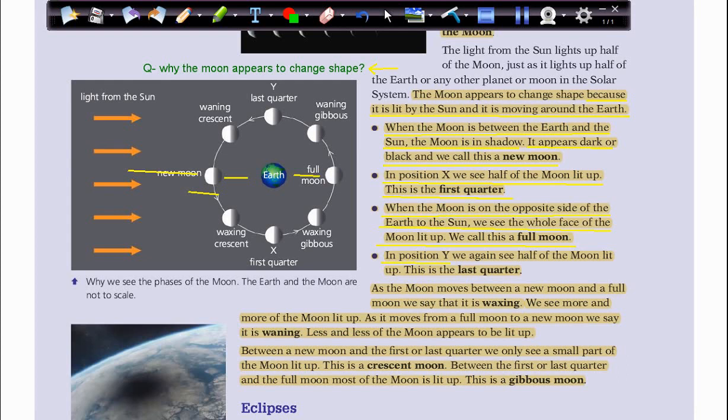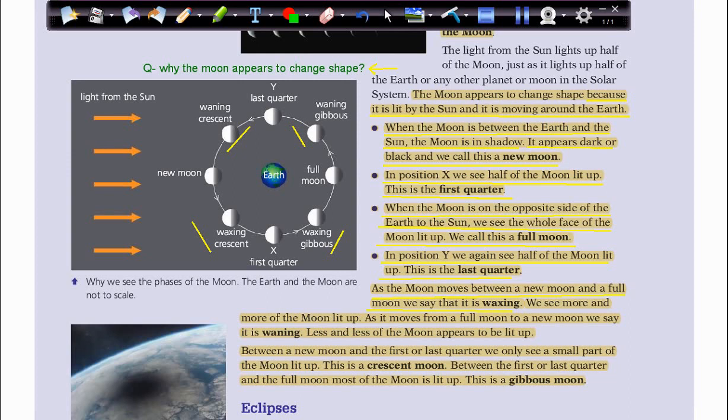In position Y, we again see half of the moon lit up. This is the last quarter. Okay, between them we have stages also. We call them waxing crescent, waxing gibbous, waning gibbous, waning crescent. So what's the meaning of these names? Okay, as the moon moves between a new moon and full moon, we say that it's waxing.